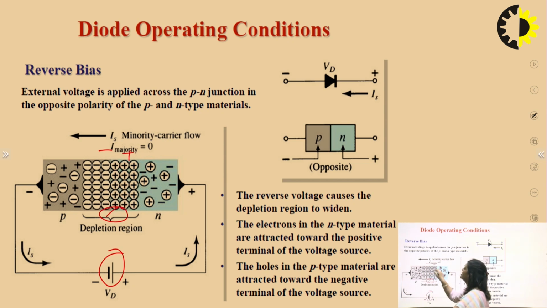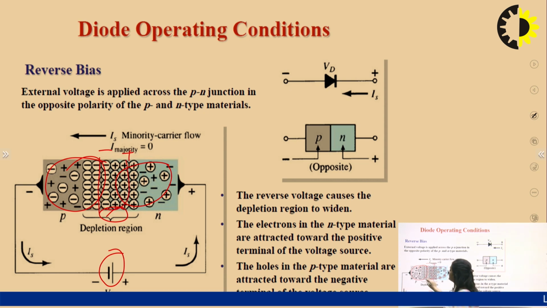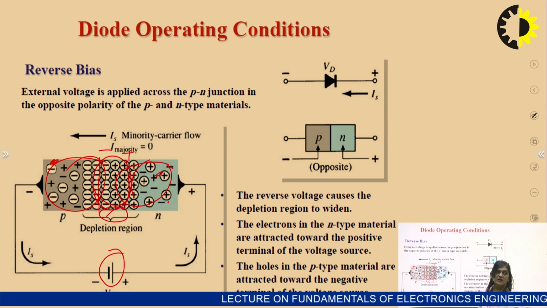We are increasing the barrier potential, so majority current will not flow because majority charge carriers are not able to cross the junction. In that case, minority current will be more in comparison to the forward bias, because here all the minority charge carriers present in the semiconductor will be involved in conduction. In forward bias, only the minority charge carriers present near the junction are able to cross the junction. But here the minority charge carriers present overall in the semiconductor will all be involved in the conduction. So minority current will be more in comparison to forward bias here.